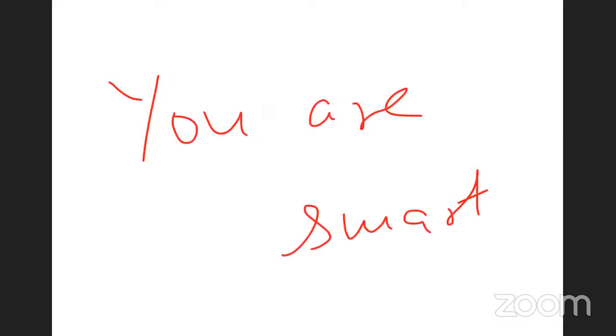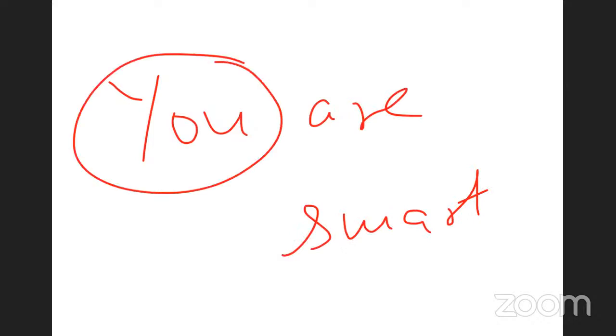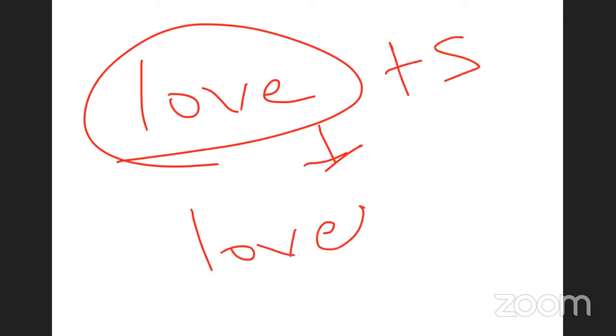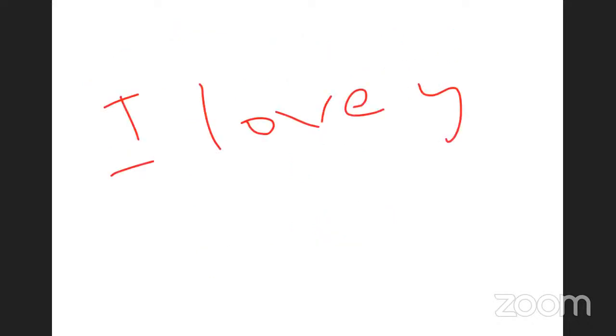Now, of course, we are talking about one person, I and you, but still I am using love, are. Now, I hope you remember the earlier definition that whenever S is added, it is singular. So love can be a noun. It can be a verb also, depending on how it is used in the sentence. So when you add S to it, it becomes singular form. What is it? Loves.